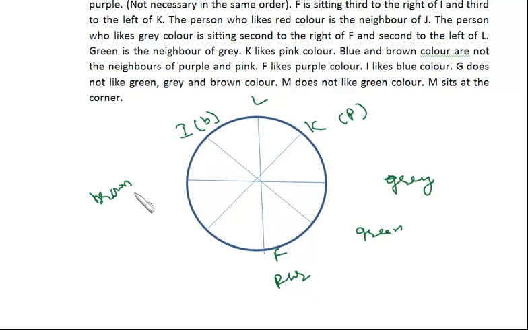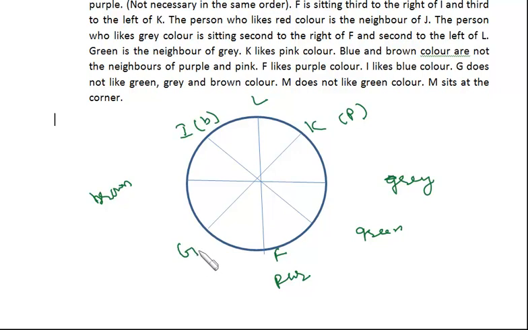Okay, and M does not like green color. And G does not like green, gray and brown color. So G has to be over here.